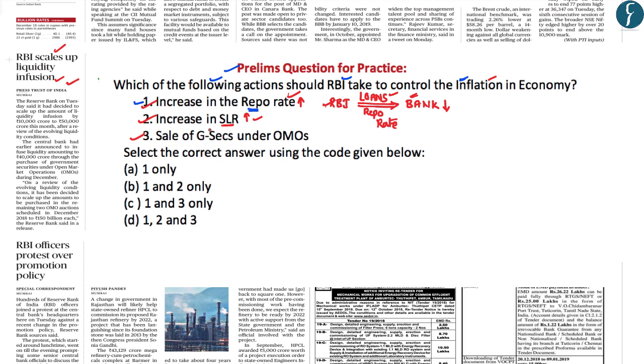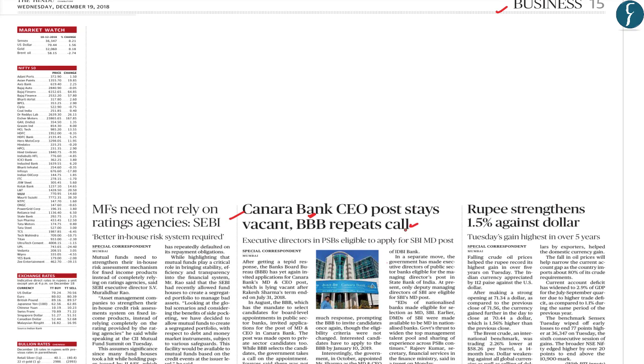The third option says sale of government securities under the open market operations. As we have discussed, by selling government securities, the RBI would be able to suck out the excess money from the economy. Hence, looking at the options here, the correct answer to this question is D. The next article states that in spite of the repeated call by the Banks Board Bureau, the post of CEO in Canara Bank has remained vacant.